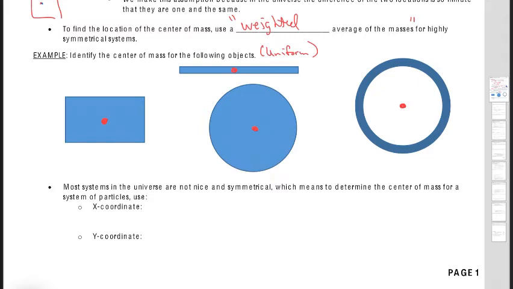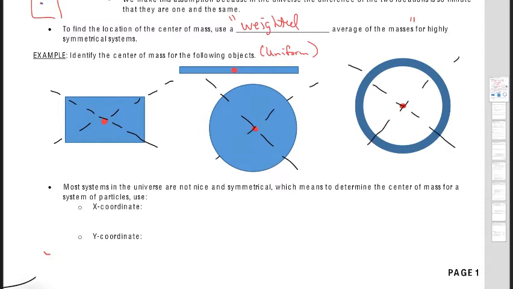Okay, and a lot of times you'll see something like this. They'll kind of draw some radii through here. So where all these lines intersect, that's kind of where the center of mass is. Okay, and there's a simple rotation lab that you can do for this.